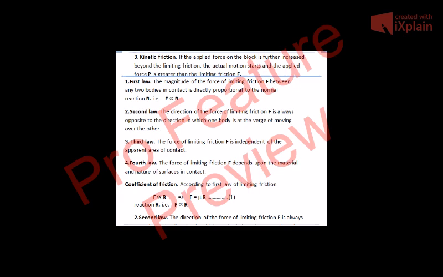Similarly, if you have two metal surfaces in contact, and we take the same metals and put grease between them, we will see that the force of limiting friction will decrease. So this is called the nature of the surface in contact. Another boy has the same metal surfaces and puts some kind of lubricant between them, and you will see that the force of friction will not be the same. Though the surfaces in contact are the same, the nature of the surfaces in contact is not the same.